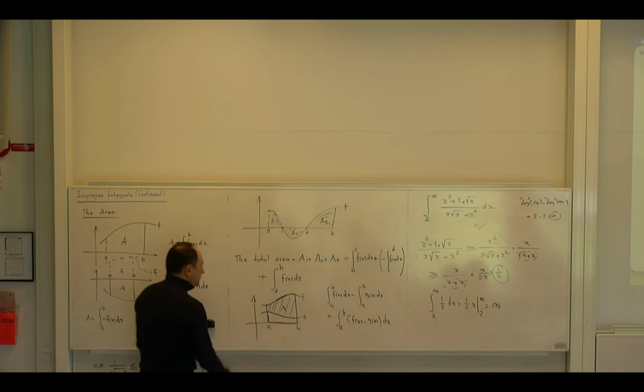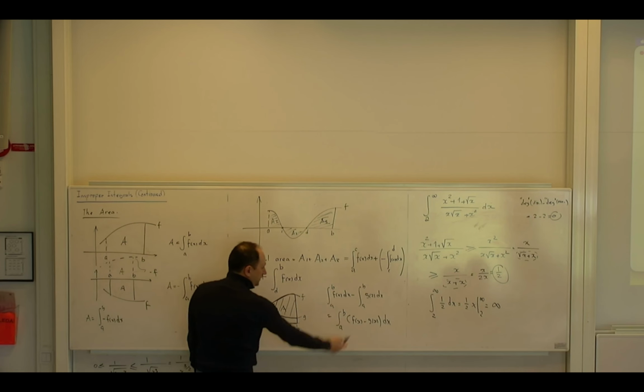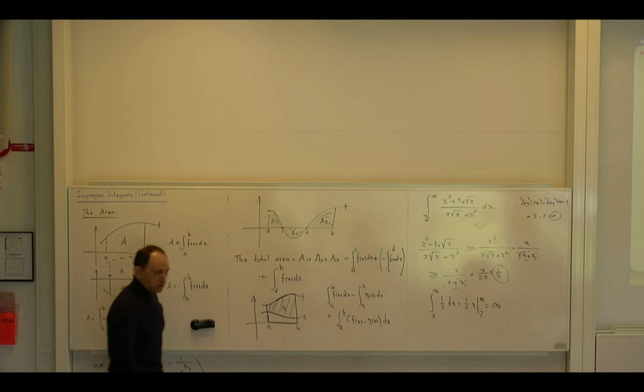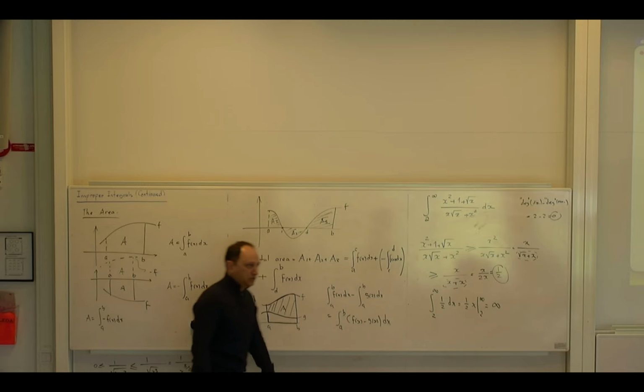So if you want to find the area between two functions, you do the same thing, but the function which is above should come first, and the function which is below should come next. Okay? If you do it the other way around, you will get a negative value for the area, which will be meaningless.